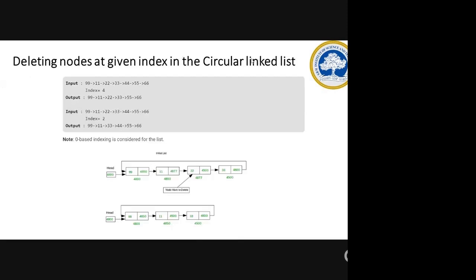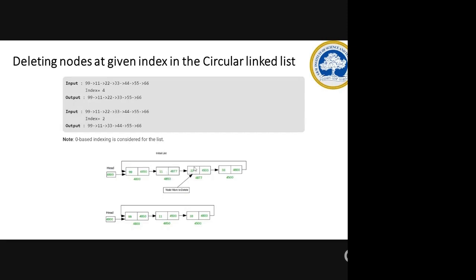Similarly, when you find the given index in the circular linked list, as I told you, there are temp1 and temp2. This will be first temp1. Then when it moves here, this will be temp2 and this will be temp1. Now it will check whether this is the node to be deleted. No. Now this will become temp1 and this will become temp2.